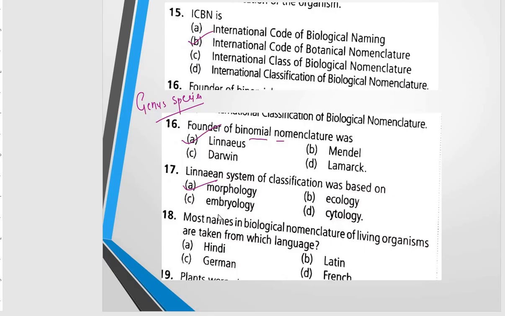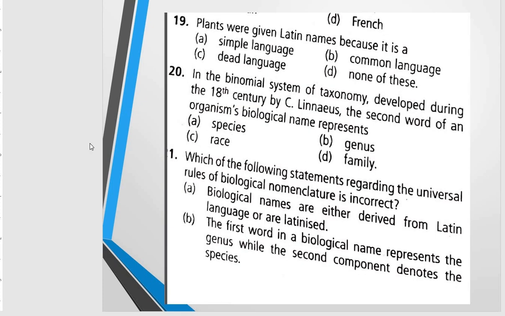Next question is, most names in biological nomenclature of living organisms are taken from which language? And the correct option will be Latin. So Latin is the correct option, where most of the names are coming from the Latin language.